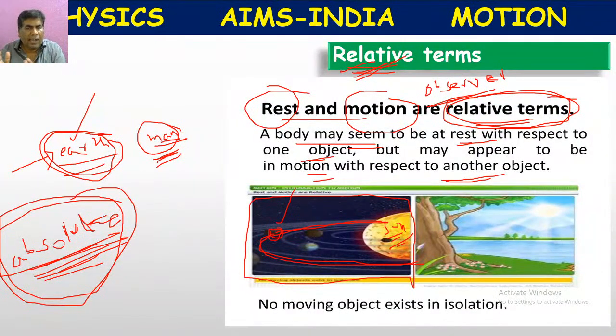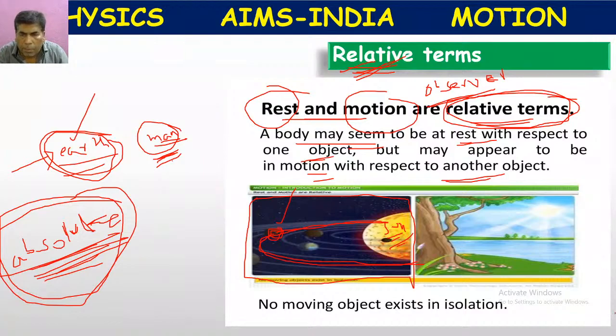So if anybody asks, what is the position of an object? Is it in rest position or motion position? What we have to ask him is, who is the observer here? If he tells the observer, according to that observer, we can tell either it is in rest position or motion position.